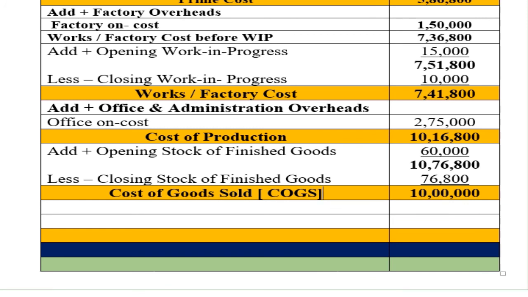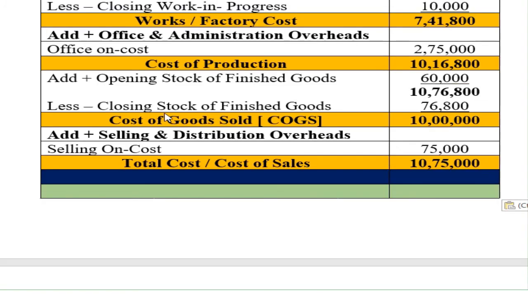So next, we need to add selling and distribution overheads to the cost of goods sold. So selling and distribution cost is 75,000 rupees. So 75,000 plus cost of goods sold, 10 lakh, so you will get total cost or cost of sales, 10,75,000.